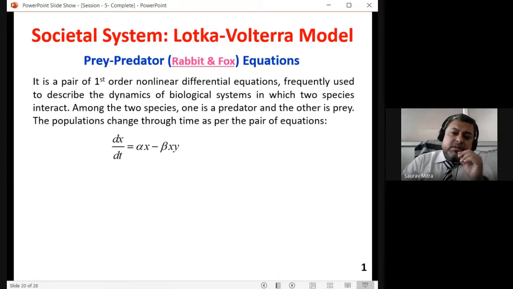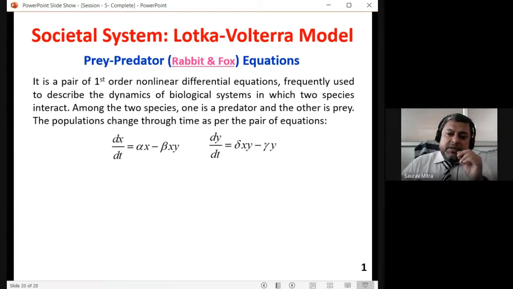Beta is a coefficient that says how fast the foxes are eating rabbits. If the rate is very fast, then alpha x minus beta xy, which is the overall rate of increment of the rabbit count in the jungle, will reduce if foxes are eating rabbits at a faster rate. So dx/dt depends on alpha as well as on beta. Alpha is the reproduction rate of rabbits, and beta is the rate at which the foxes are eating the rabbits.